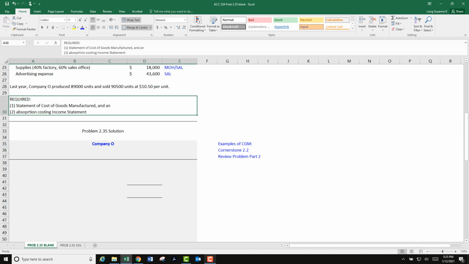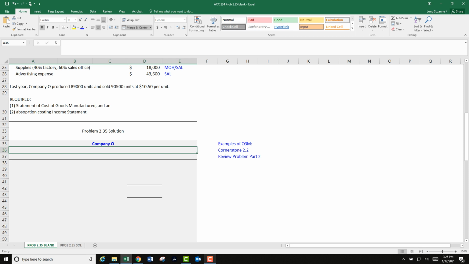And I'm going to show you a way to copy and paste. That's a lot to type. I don't feel like typing that. So I'm up in the formula line, and I'm highlighting those words. And I'm going to do Control C for copy. Then I'm going to come down here where I want it to be, and I'm going to go back to this formula line, which is blank, and do a Control V. Now it's in that spot. That saves me from typing that all out again. Of course, it's fine to type it out. So heading: name of the company, name of what we're doing, and the date.